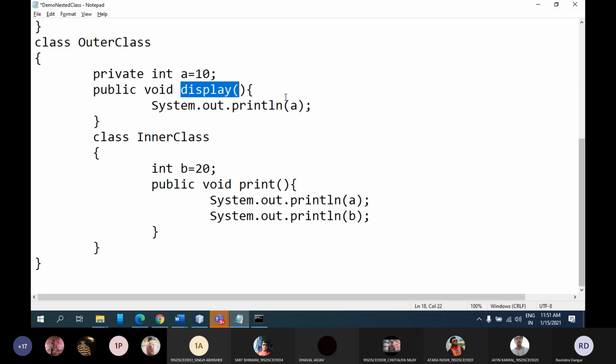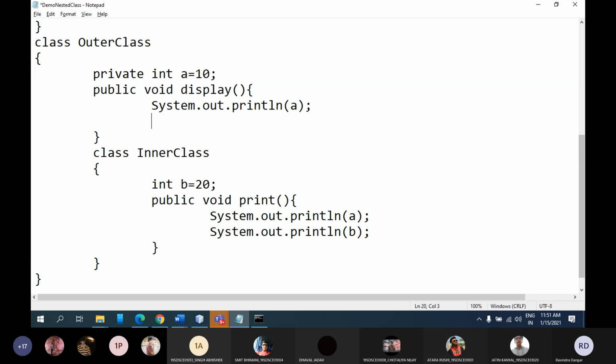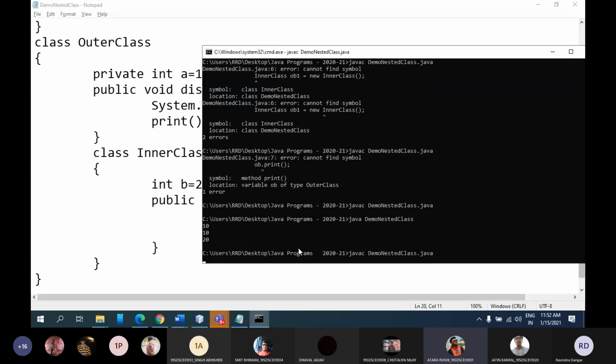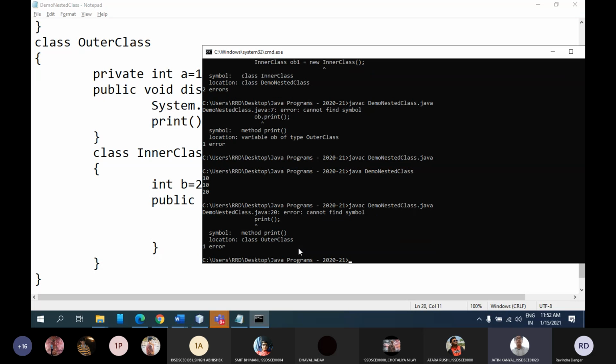From the display method only, I want to access the properties of the inner class. Can I directly call print? No, that we cannot do. Let me just do it. If I do this, will there be any method overriding or overloading? No. See, print is not there.